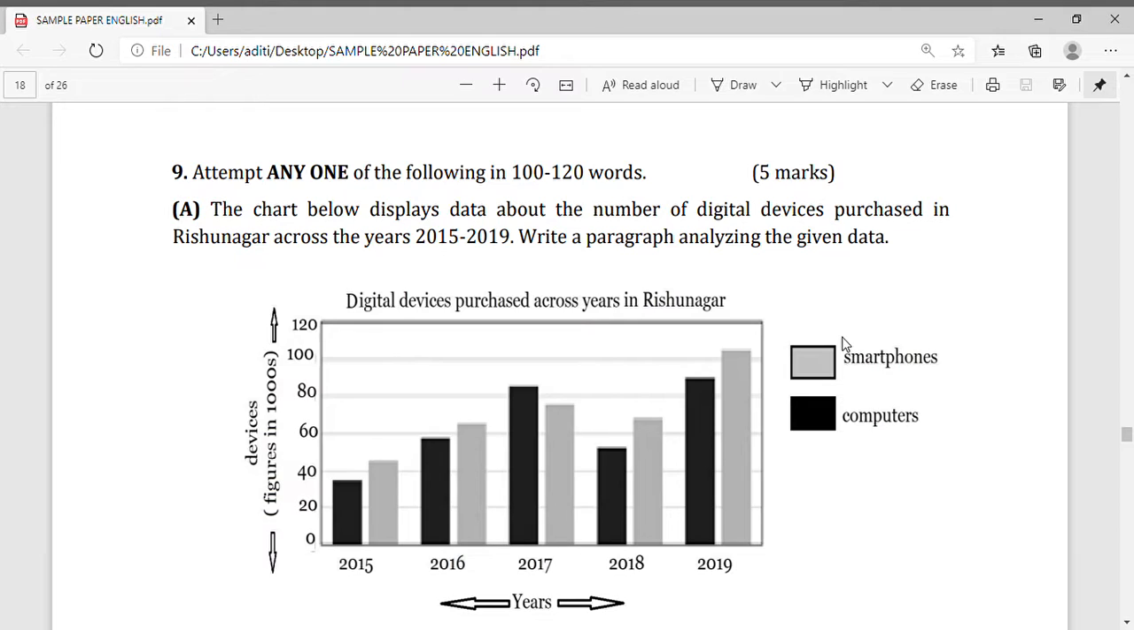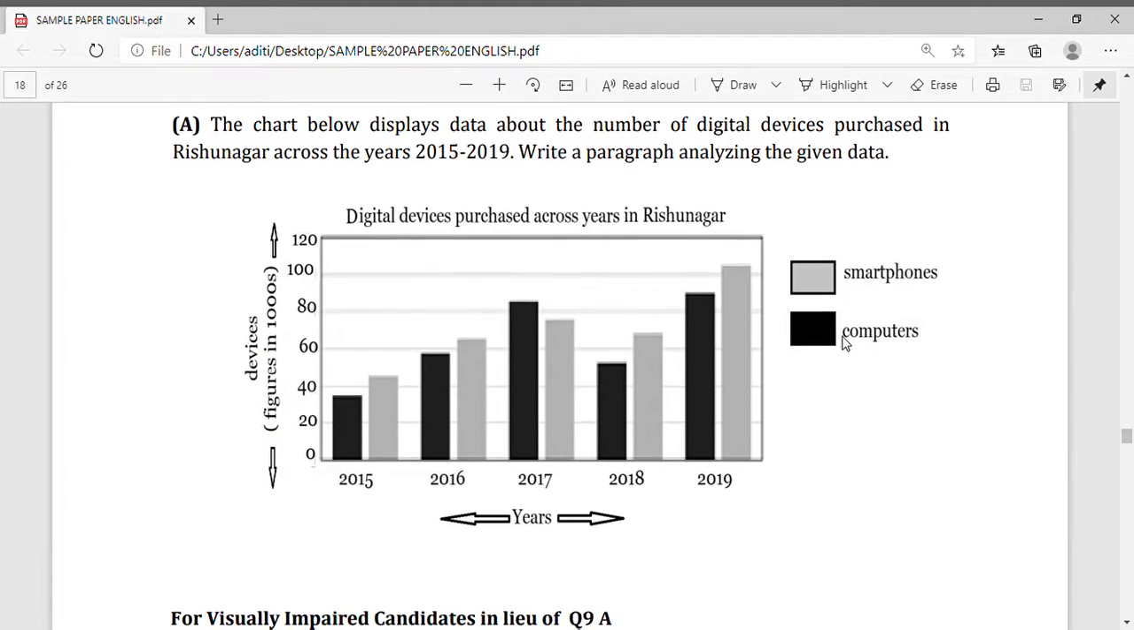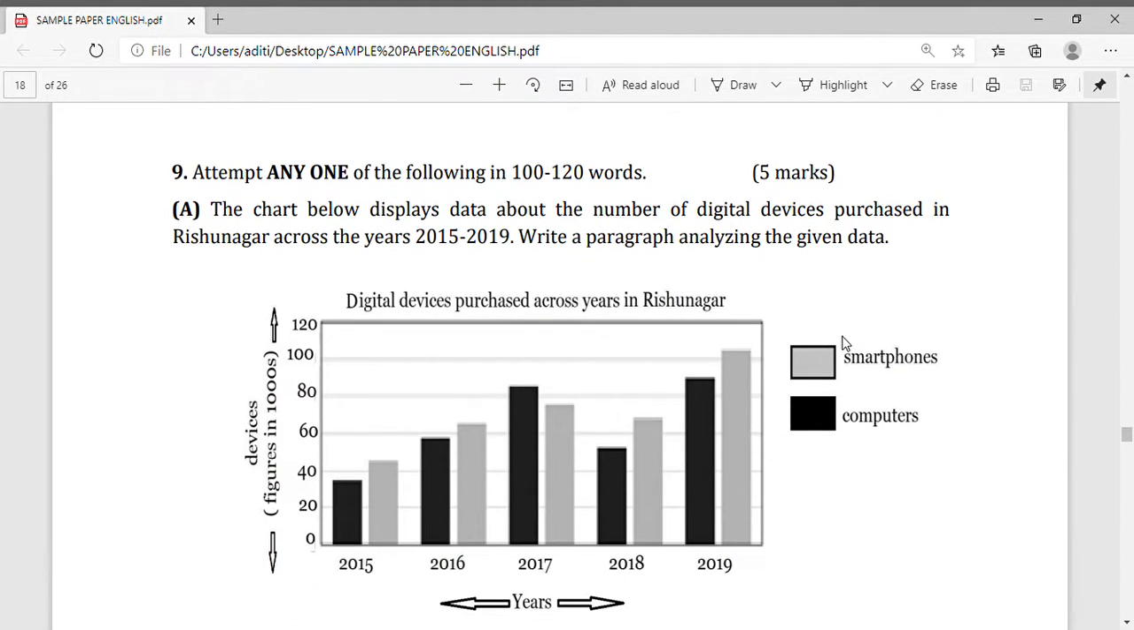Now question number 9. What is the marking scheme for it? We will see here. It is also of 5 marks, and you have to attempt any one. Question number 9, and this is totally new this time. In 2021, this is totally new. In place of story writing, they have introduced this paragraph. Question number 9 is the analytical paragraph.